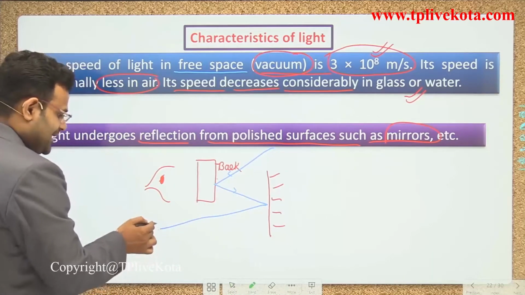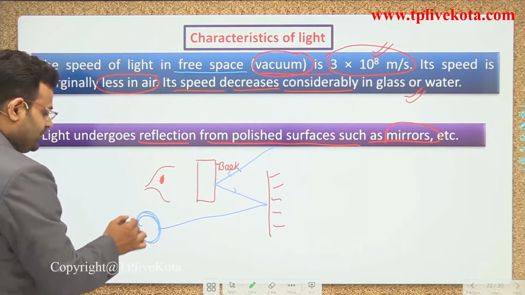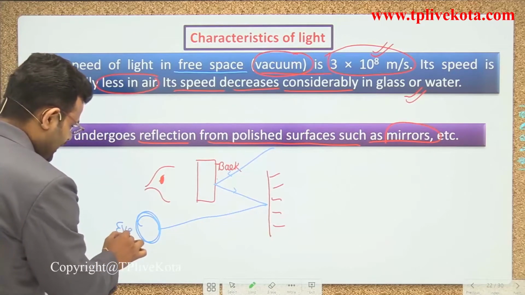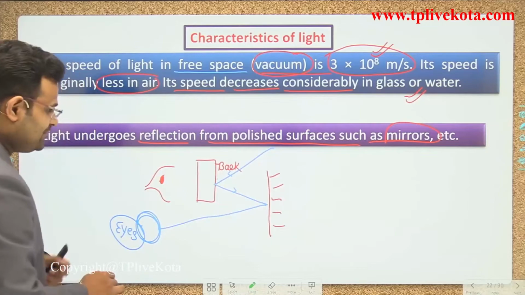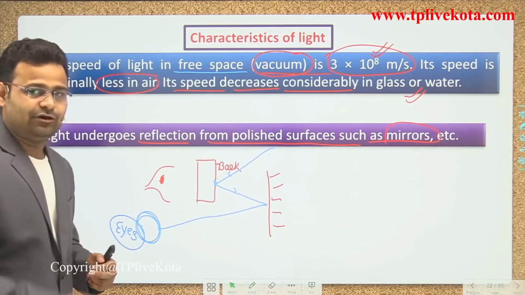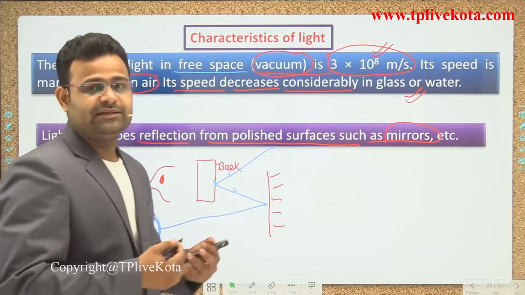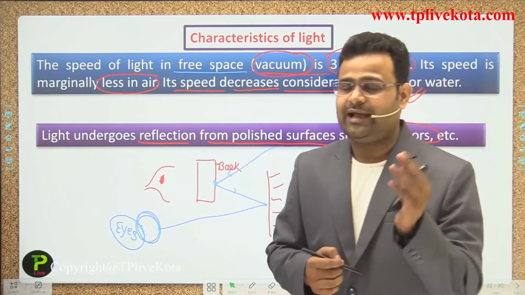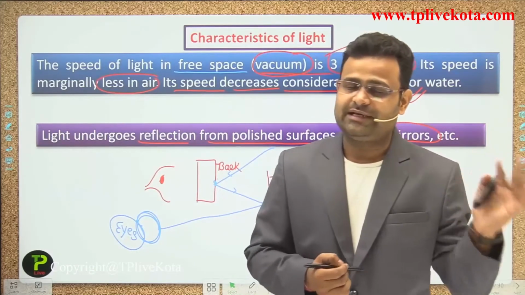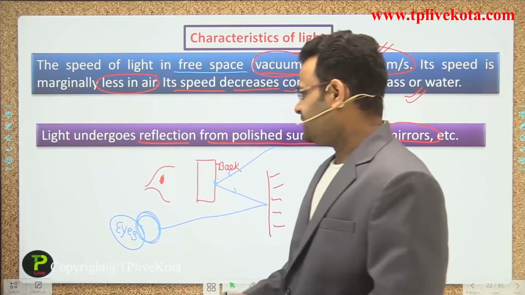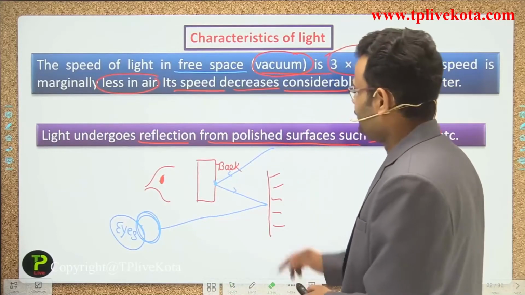If that light comes to our eyes, if you are standing here and there is the position of a person's eyes, that time you can see the backside of that marker. So if light comes from any point and is incident on our eyes, that time we can see any object, guys. That is a characteristic of light.